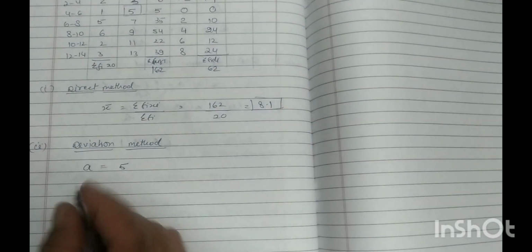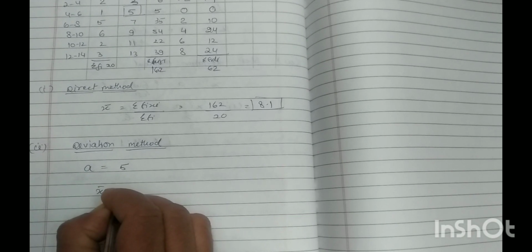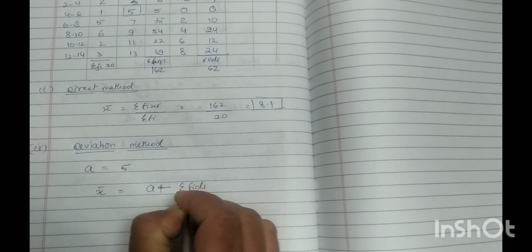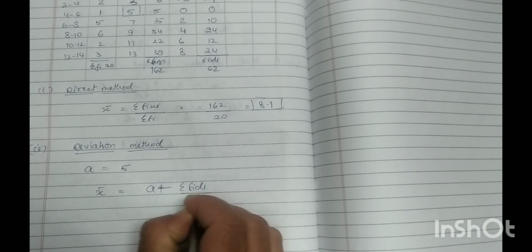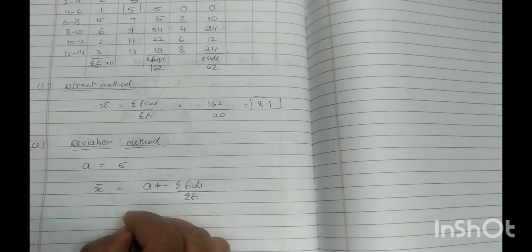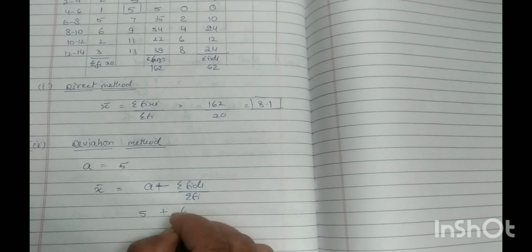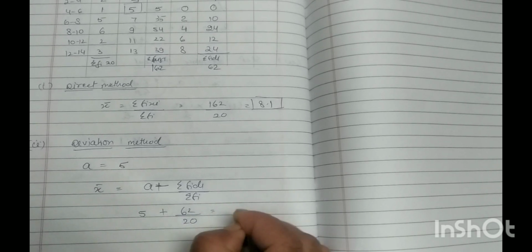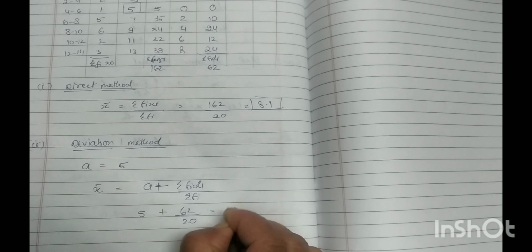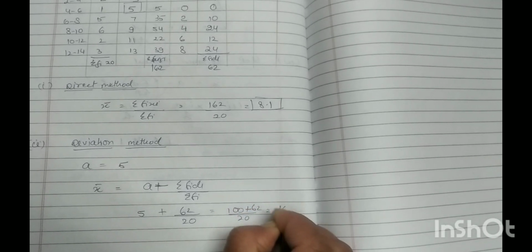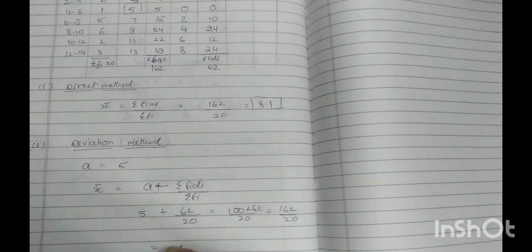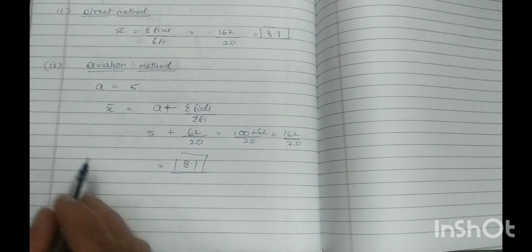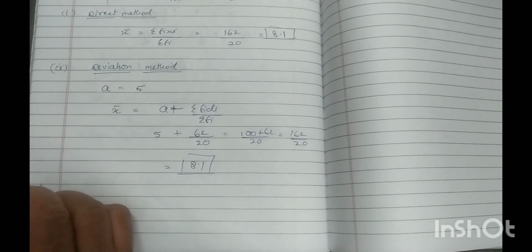Now put in the formula x bar equals a plus sigma fi di upon sigma fi. A is 5, plus sigma fi di equals 62 upon sigma fi equals 20. So take LCM: 100 plus 62 is 162 upon 20, that equals 8.1. Answer is 8.1. Same as direct method, the deviation method has the same answer.